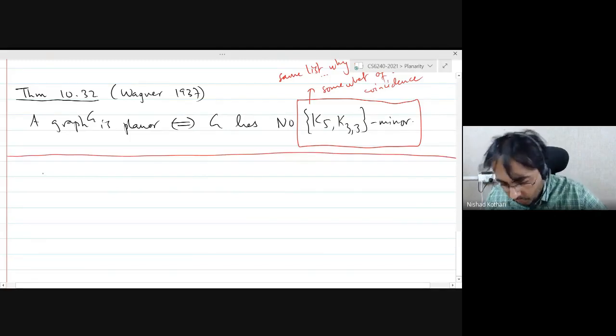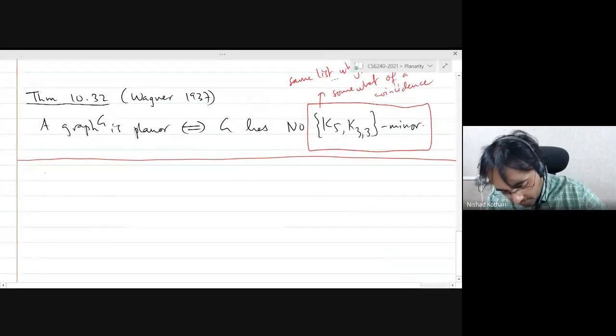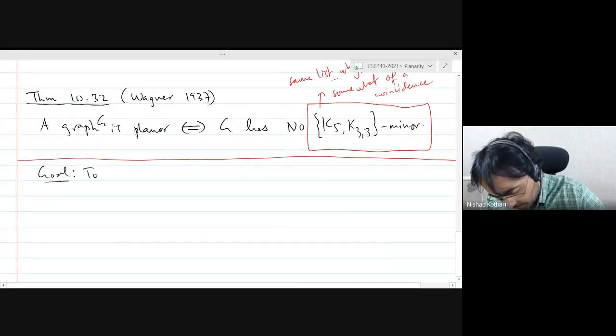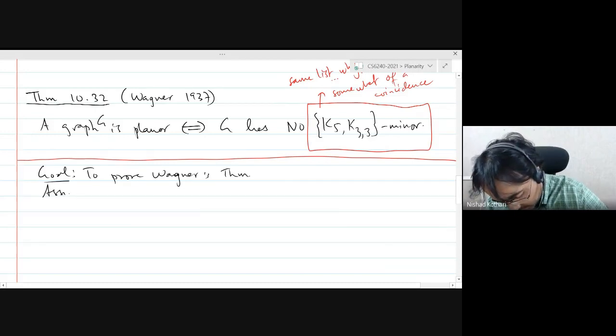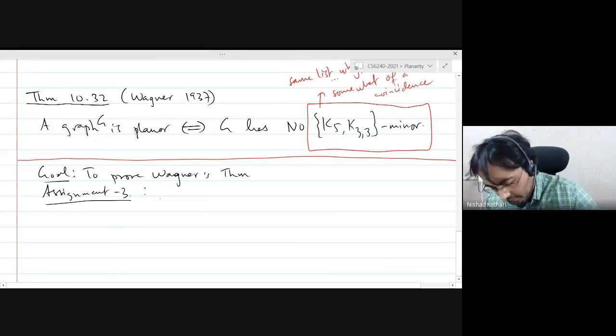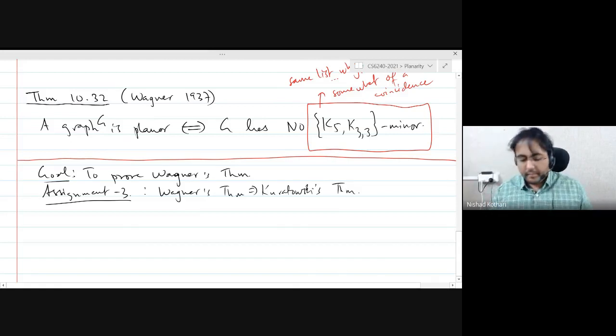Our goal is to prove Wagner's theorem, and on assignment 3, one of the things you will be proving, I'll be releasing the assignment in a few days, is that Wagner's theorem implies Kuratowski's theorem. Good.